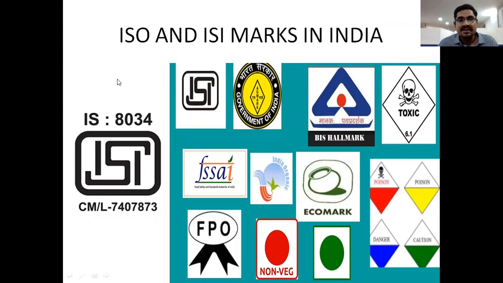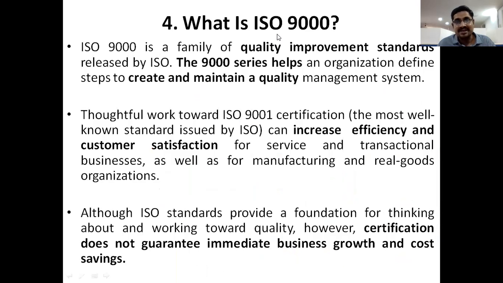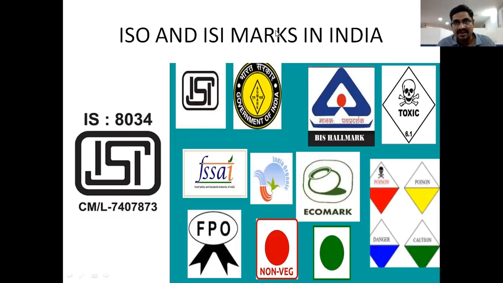Look at this slide, ISO and ISI marks in India. So ISO means Indian Standard Organization. ISI means Indian Standard Institution, right? So this is the ISI mark.